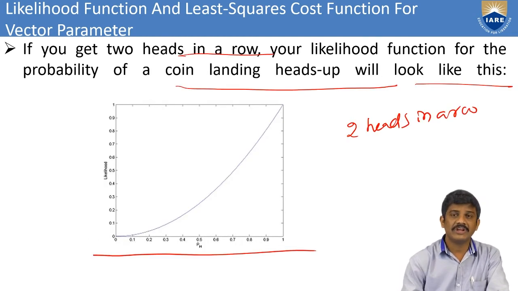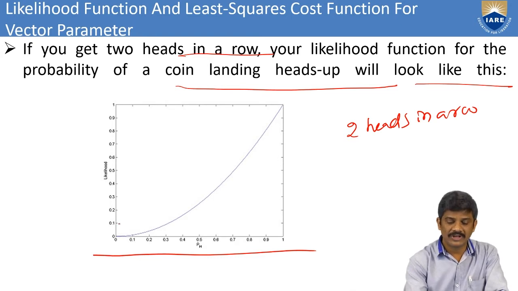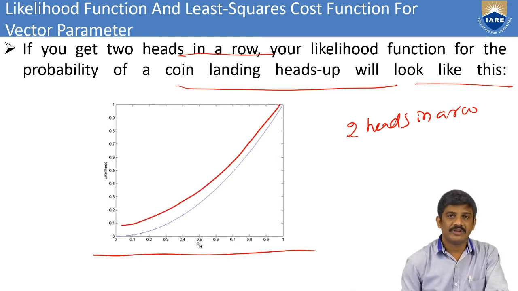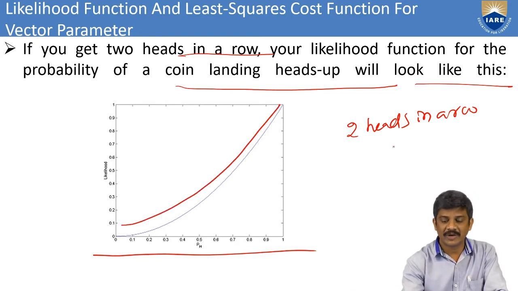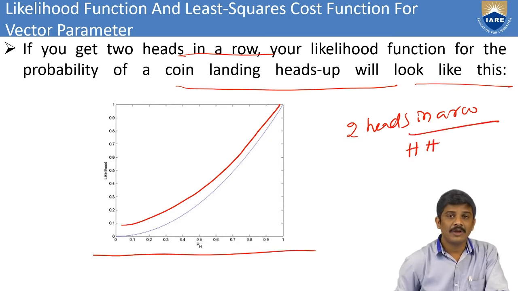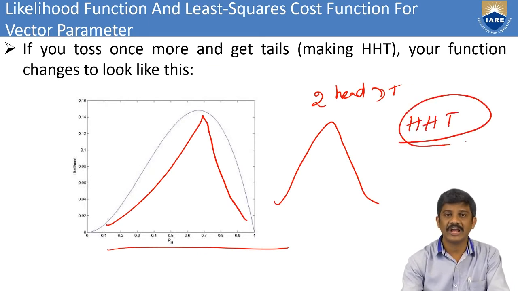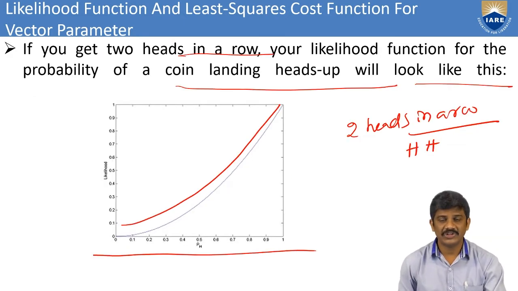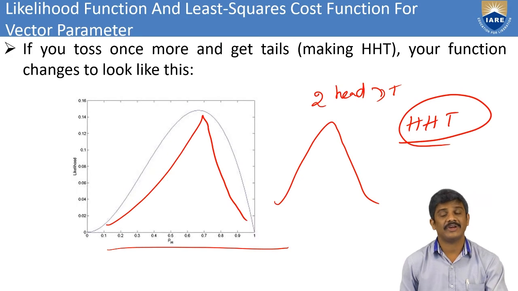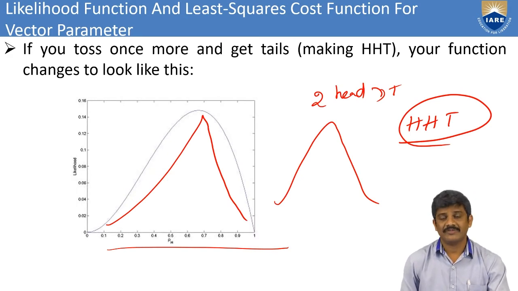If you go with two heads, this is the probability for two heads at a time, two heads in a row, that is H and H. But coming to here we have H and H and a tail, this is the possibility, and then we have a graph like this. This shows the changes in the comparison of these two heads and this one tail in the likelihood function. What the functionality of the likelihood is, we also discussed in the previous session.